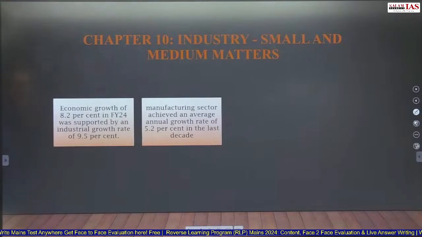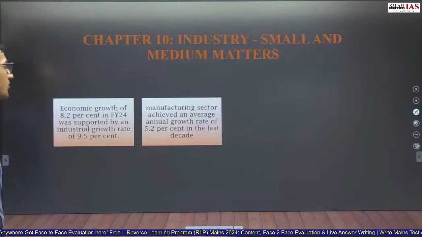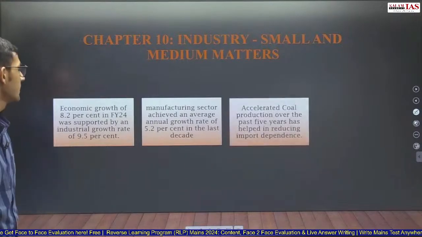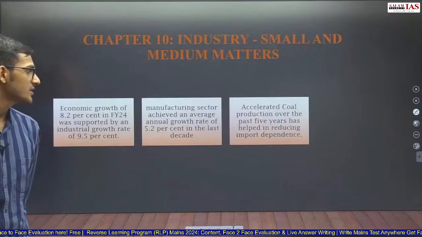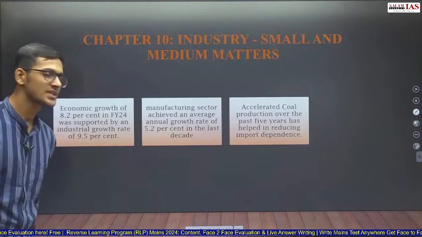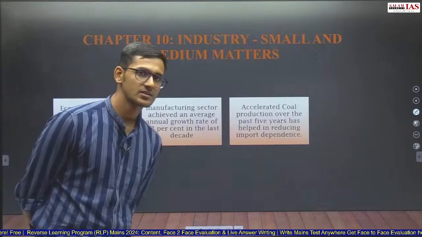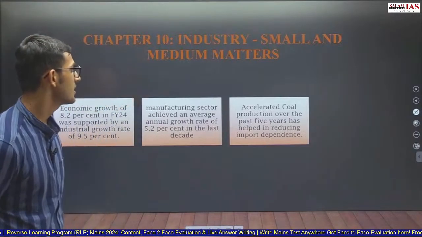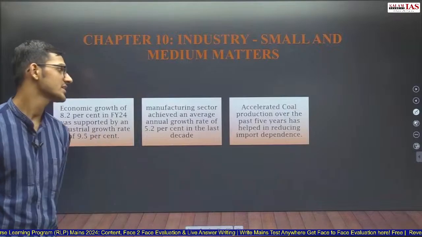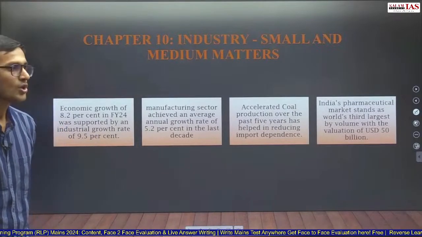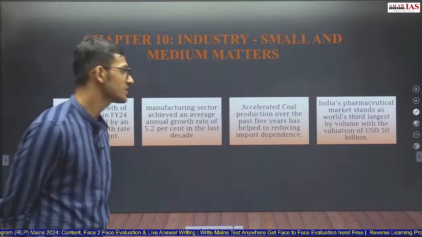Economic growth of 8.2% in financial year 24 was supported by an industrial growth rate of 9.5%. Manufacturing sector achieved an average annual growth rate of 5.2% in the last decade. Manufacturing sector has grown by 5% in the past 10 years, whereas coal production over the past 5 years has helped in reducing import dependence. Coal production has increased in the past 5 years.